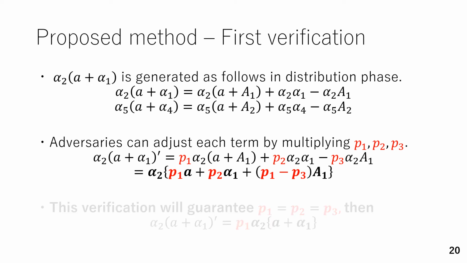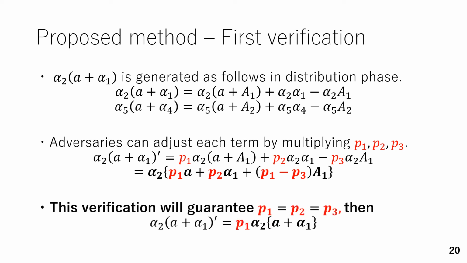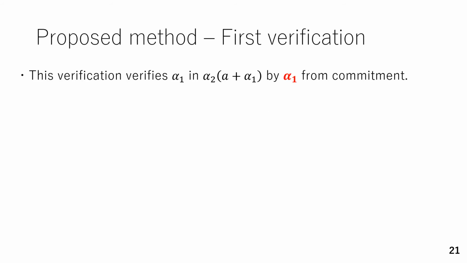This verification passes only if P1 is equal to P2 and P3 except for negligible probabilities. I will prove this next. The first verification can be said to be the verification of the random value which has the secret by addition, such as alpha 1, and the reliable random value will be prepared by commitment.